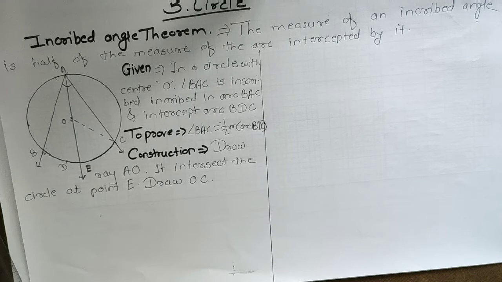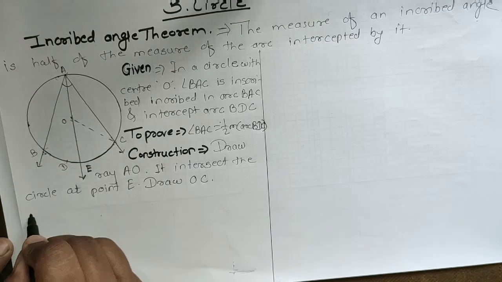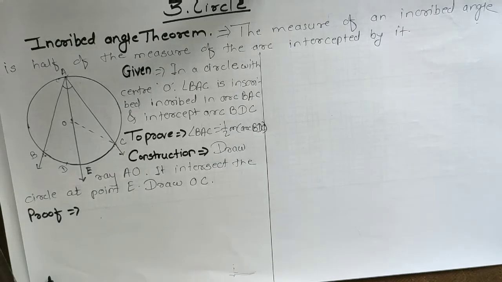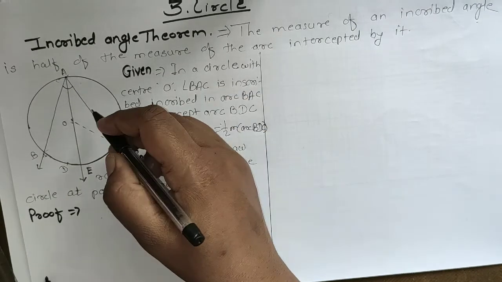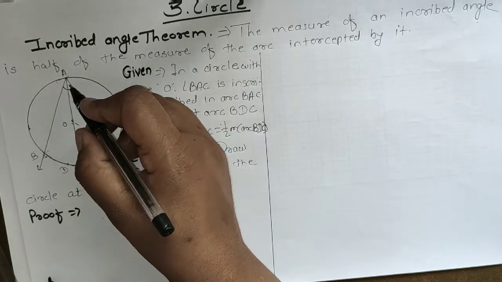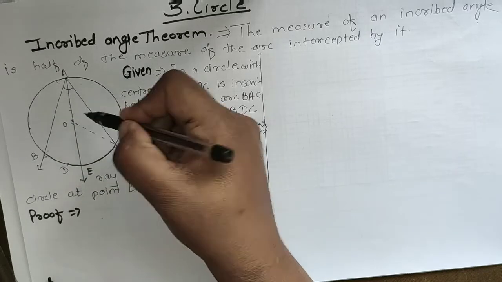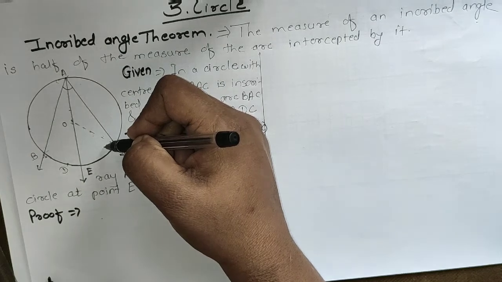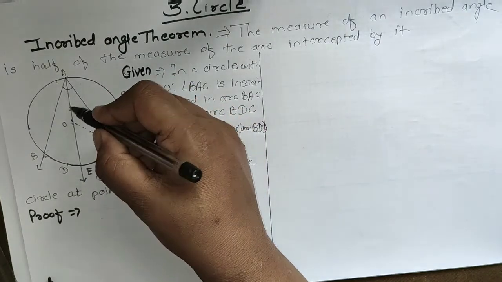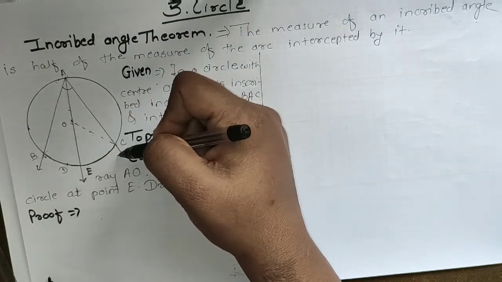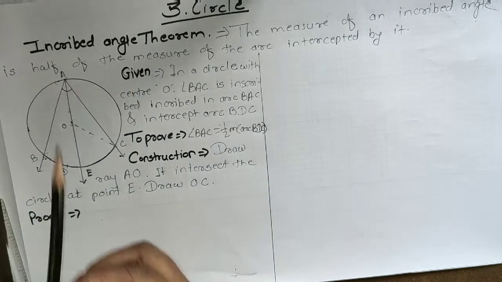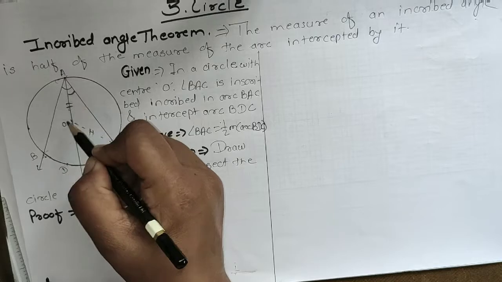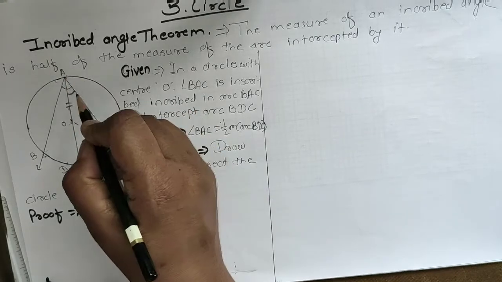Now the next step is what we have to prove. It is big, but it is actually easy. AO and OC are radii of the circle, and because in triangle AOC these two measures are the same, the measure of angle OAC and OCA is also the same.